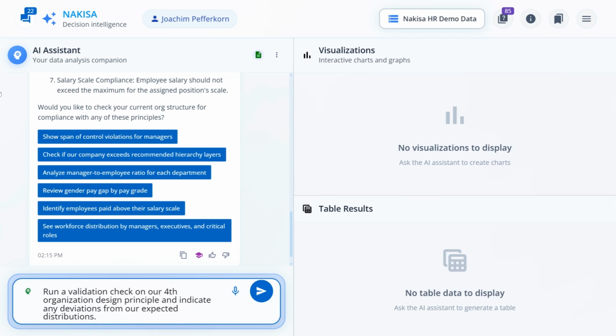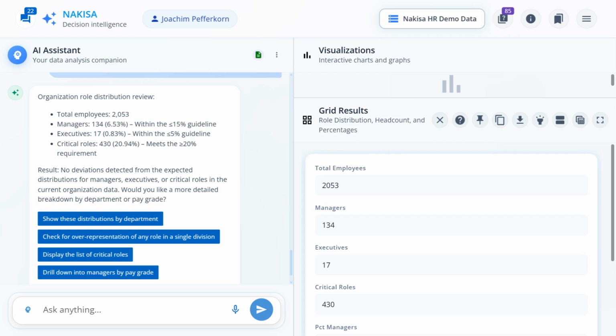Let's first run a validation of our fourth rule, which focuses on workforce distribution, including target proportions for managers, executives, and critical roles. NDI analyzes our internal data and confirms whether our workforce distribution aligns with our principle. It appears that our managers, executives, and critical roles are all within the target range.